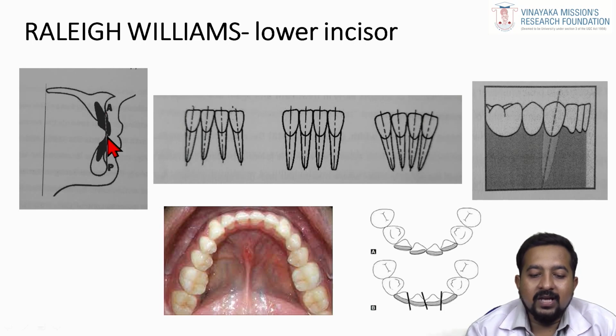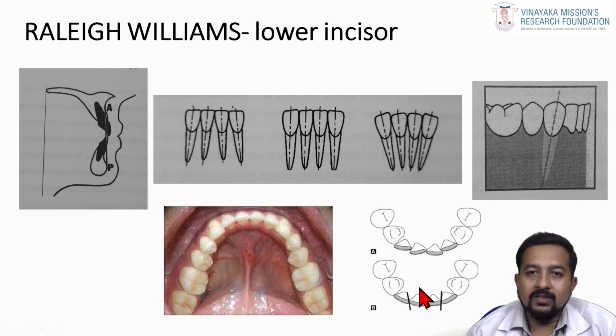First is considered to be the AP line. Your lower incisor should be at the AP line. Second, regarding the position of the root apex: your lower incisor roots should be divergent. They should not be convergent like this. They should be divergent for the stability of your lower incisor retention. Then third, the canine root apex should also be distal to the crown tip. Then anteroposterior position: all the 4 incisors should be at the same anteroposterior level, and your canine should be buccal to the lower anteriors.